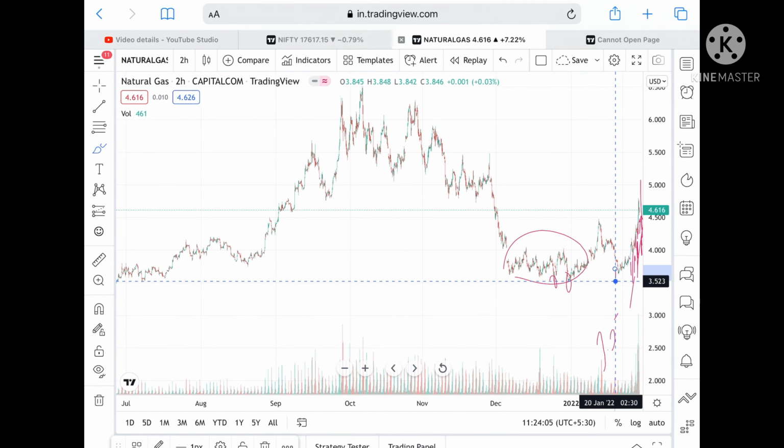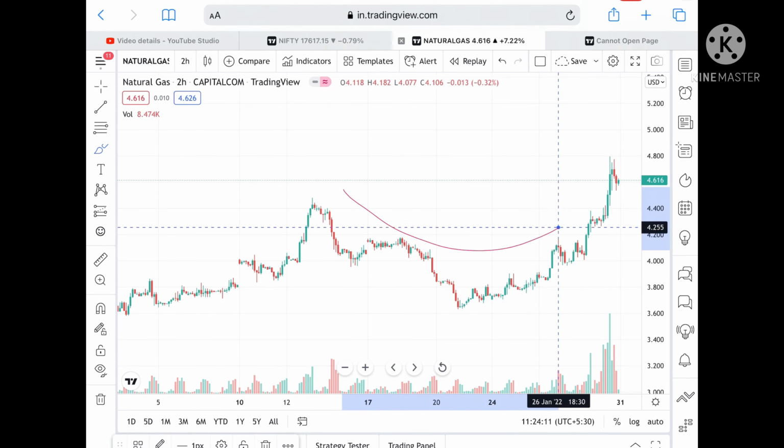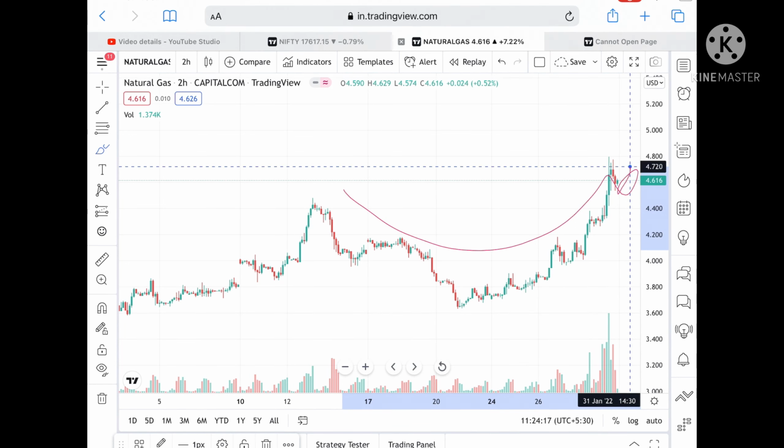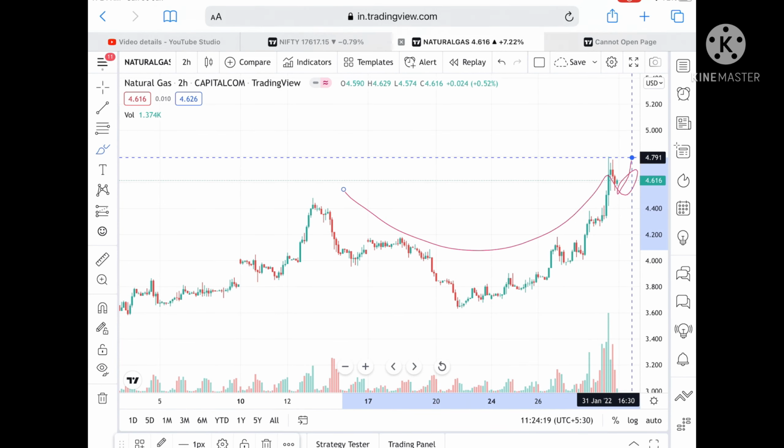So understand one thing, a cup pattern is trying to form. And if it sustains above a level of 4.663, then we can see it can go further high.